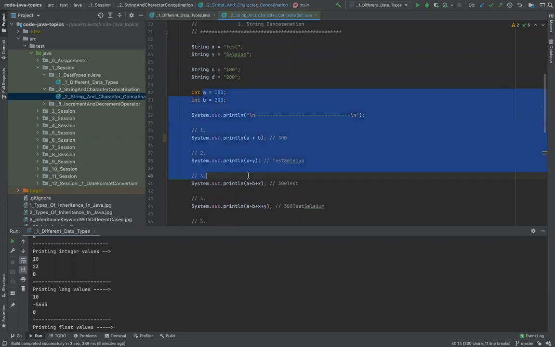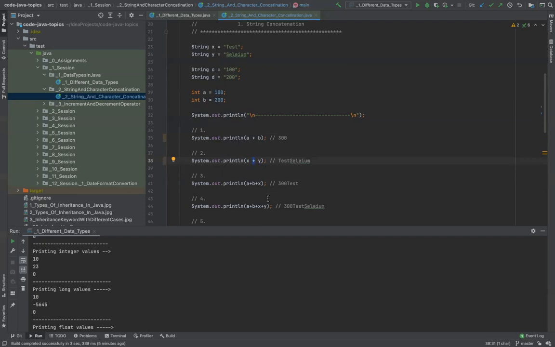Am I adding an integer or a double or a float, something which can be added mathematically? If it can be added mathematically, it will go and add that. But if I am applying this with two strings, it will end up in concatenation of these two strings. The plus sign, the Java language is intelligent enough to manipulate this based on where you have applied it, in what context you have applied the plus symbol.